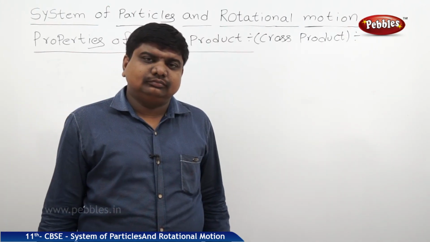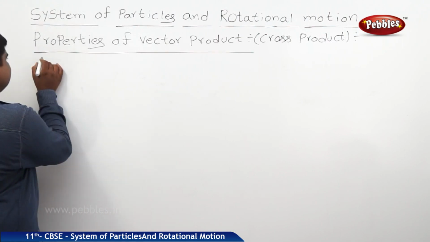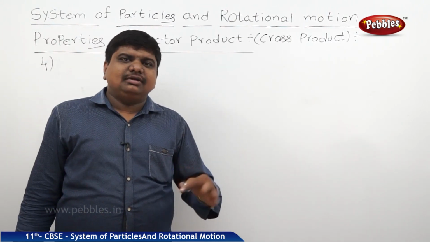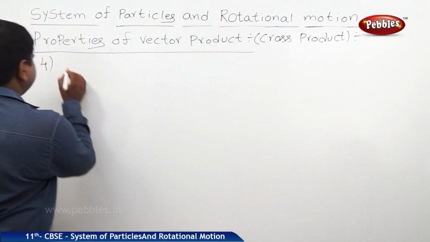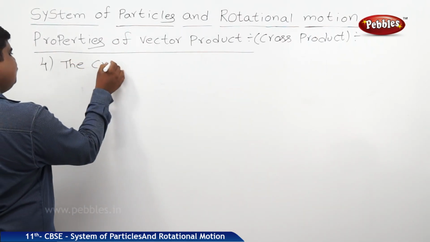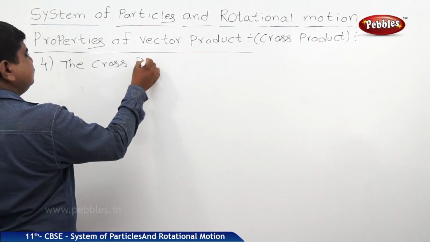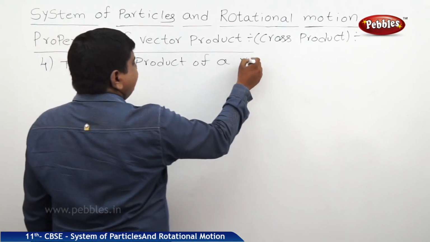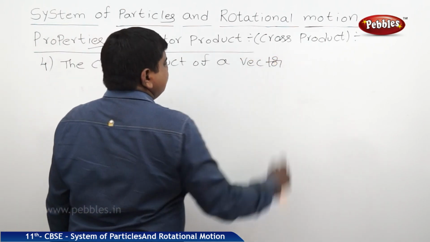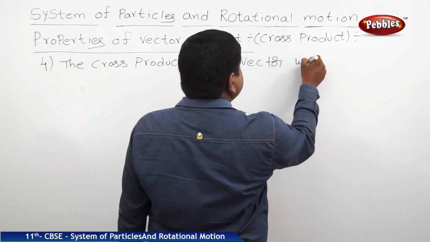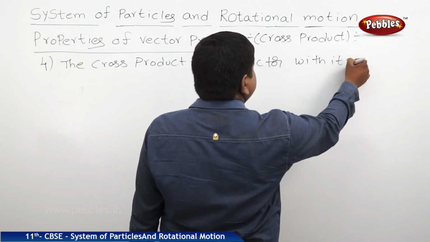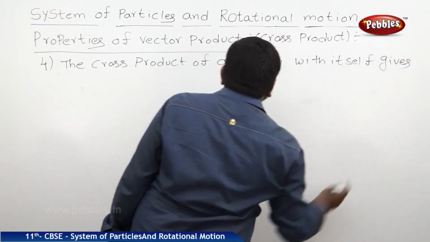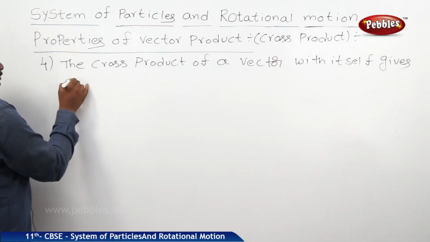One more rule: the cross product of a vector with itself gives a null vector.